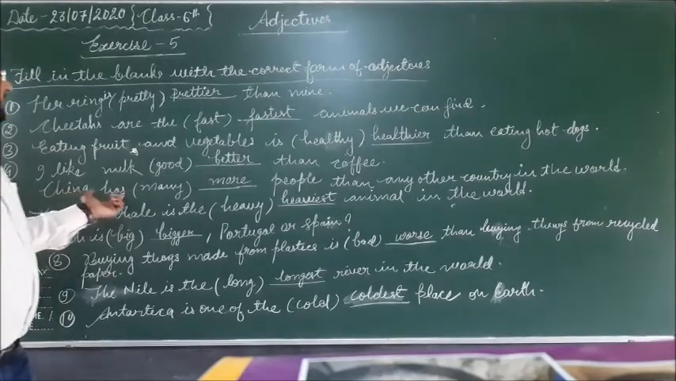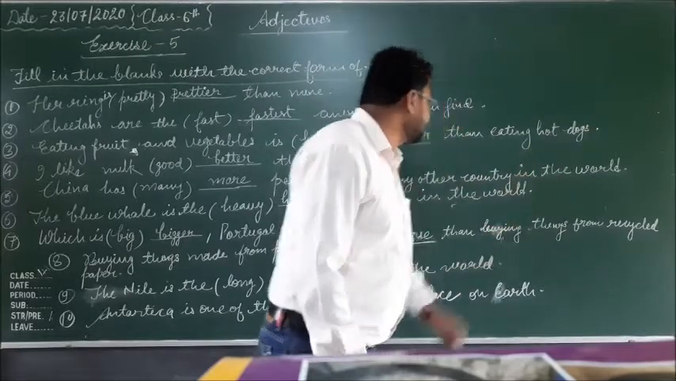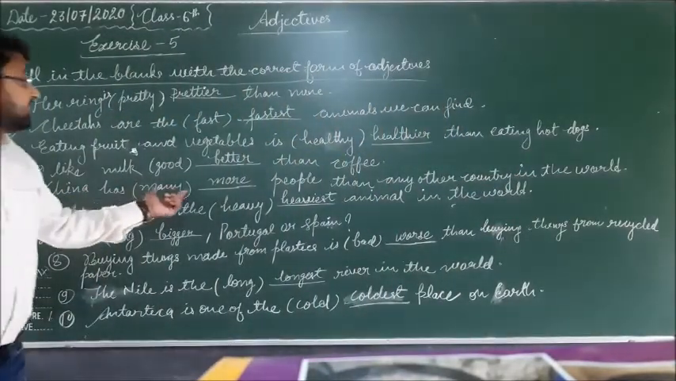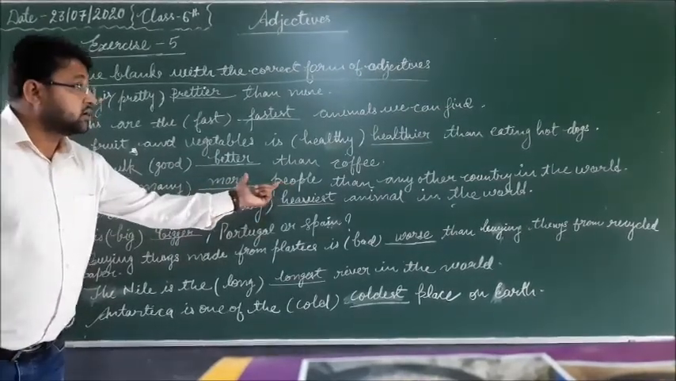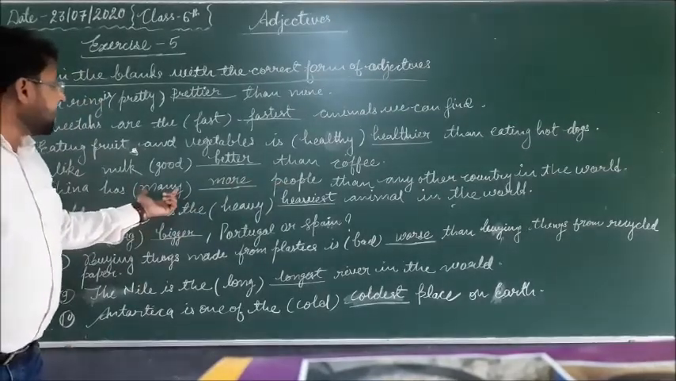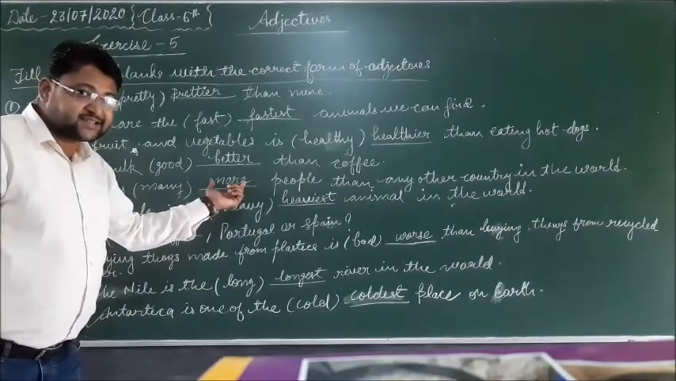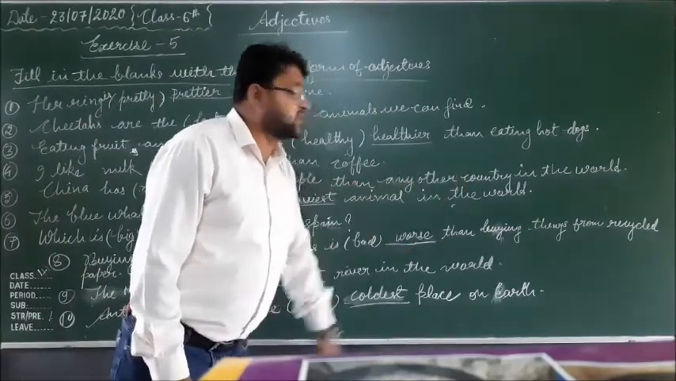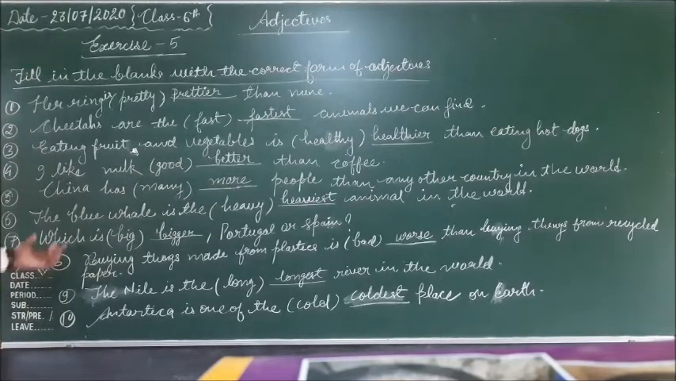China has dash people than any other country in the world. So many, more, most. These are the forms of degree. So here many, more, that will be more, that is the comparative degree. China has more people than any other country in the world. So more will be there, that is the comparative degree.